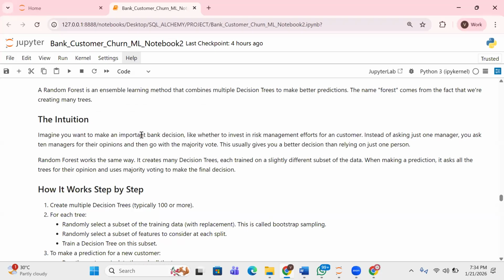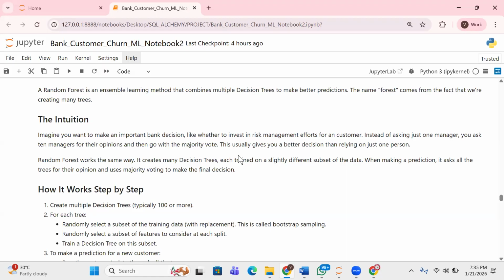Let me try to give an example. I think I gave an example here, right? So let's say you find yourself working in the bank, right? And you have direct contact with the customer, one of these big clients.